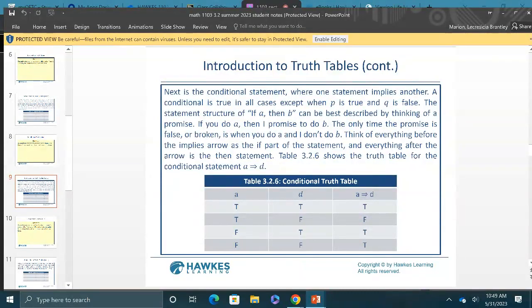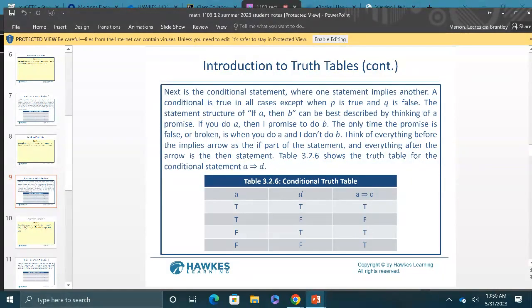So if you have this symbol, if then, I summarized it. If you have a T and an F, if it's a true and a false, then it's going to be a false. So false only when P is true. If you got the P, and this will be the Q, only when this one is true and this is false, you're going to have a false. And just ignore everything else, it's going to be a true.